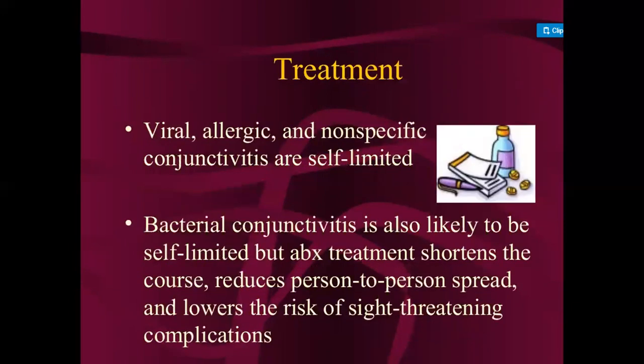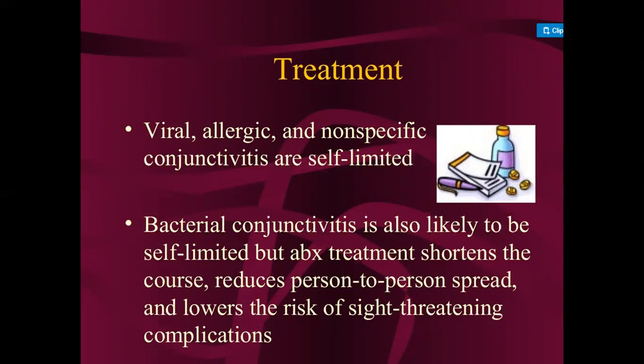Then what is the treatment? Viral, allergic, and non-specific conjunctivitis are self-limited. Bacterial conjunctivitis is also likely to be self-limited. Self-limited means it will be viral, allergic, or non-specified conjunctivitis, where the disease runs a limited course, and with treatment it will be treated.